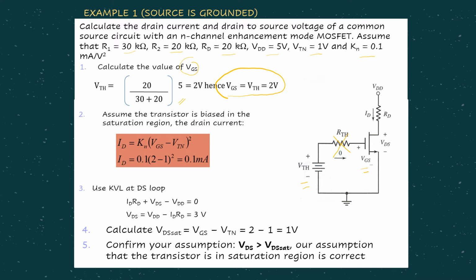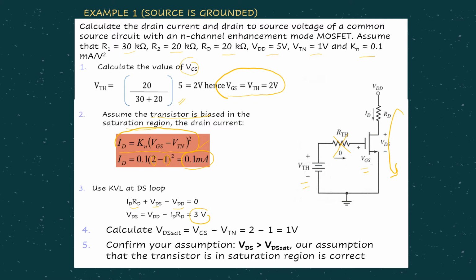Then we come to step number 2, where we assume the transistor is under saturation region, so that we can use this drain current formula where ID is given by Kn times (VGS minus VTN) squared, and substitute everything. Kn is given, VGS you already found from step number 1, VTN is given as 1, so substitute, and you get ID is 0.1 milliampere. Then step number 3, we do KVL. Remember, we can do KVL here at the DS loop. So from there we get IDRD plus VDS minus VDD equals 0. Rearrange it, and you get VDS equals 3 volt.